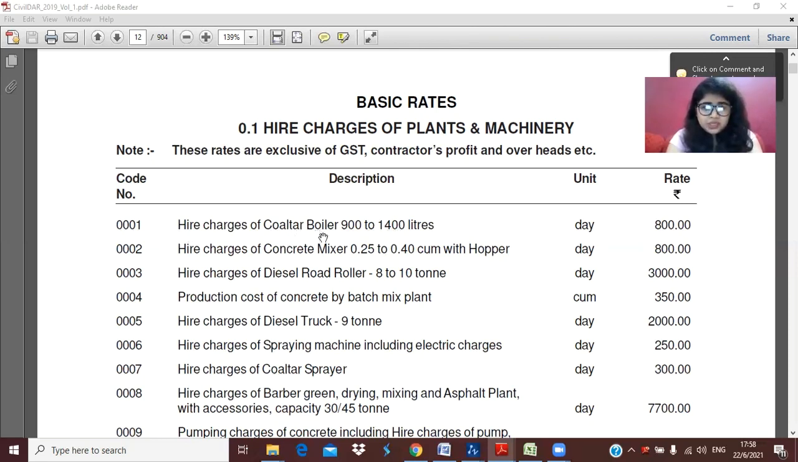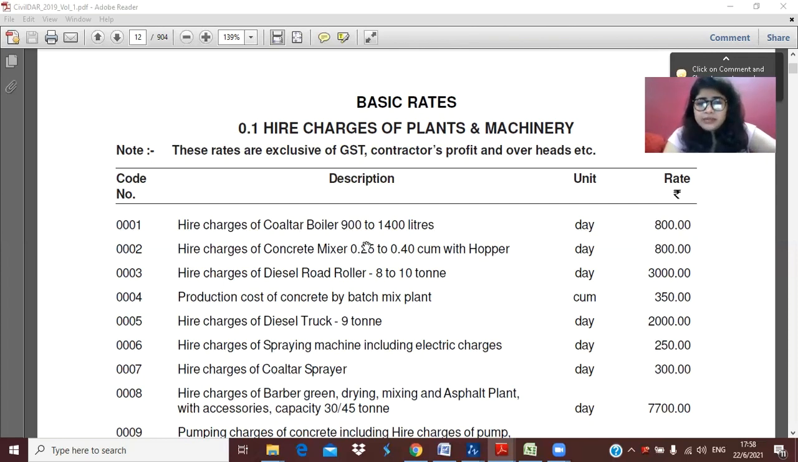Suppose you are using this machine. This machine charges 800 rupees for a day. It depends on your construction work: depending on your work, the number of days will be calculated, how many days we are going to use this machine. Accordingly we will calculate the rate. So rate calculation is very easy.